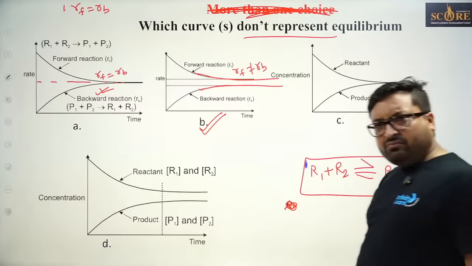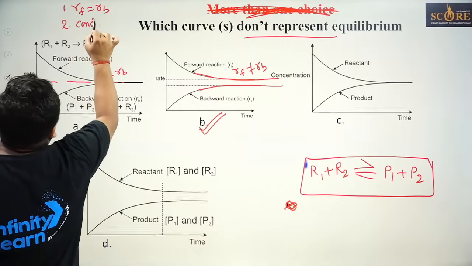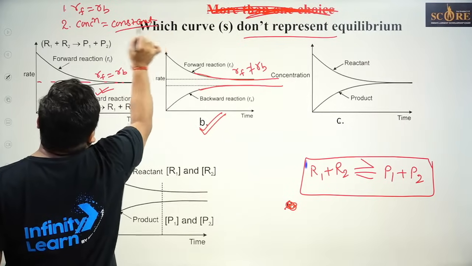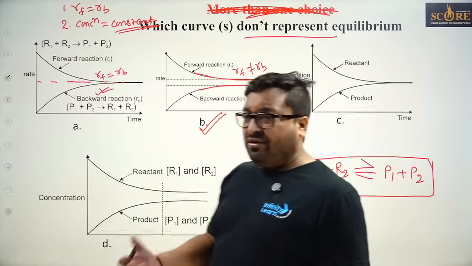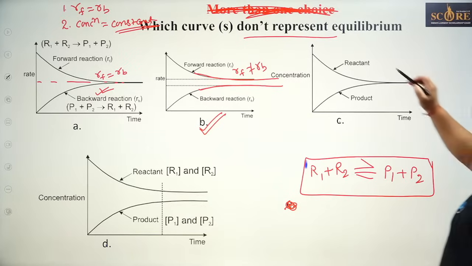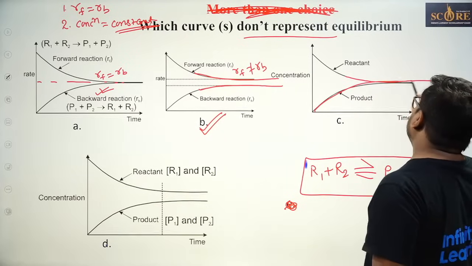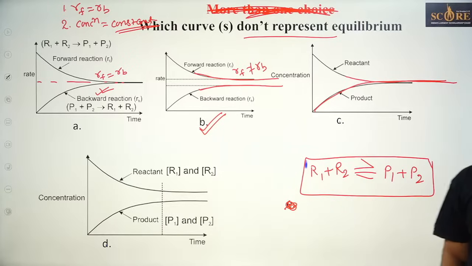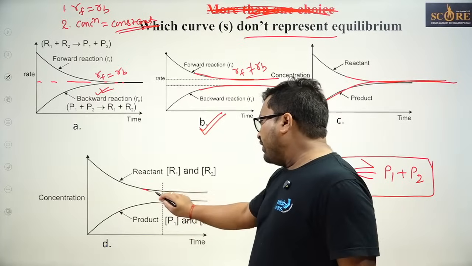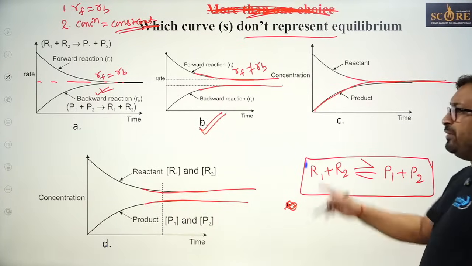Let's see concentration. What is the second criterion of equilibrium? The concentration of any reactant or product should be constant. Equal is not mandatory. If it is equal, it's okay, but constant is more important. In this case, the reactant decreases and becomes constant, the product increases and then becomes constant. In this case, along with constant, they become equal, so of course this is equilibrium. In this case also, reactant becomes constant, product becomes constant, so this is also equilibrium. So only B is the answer.